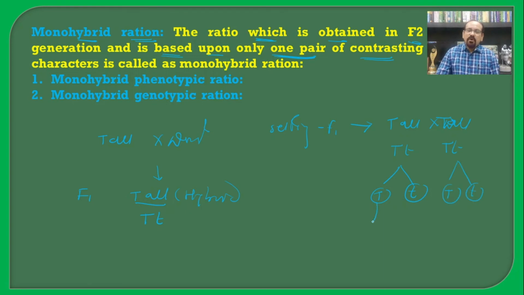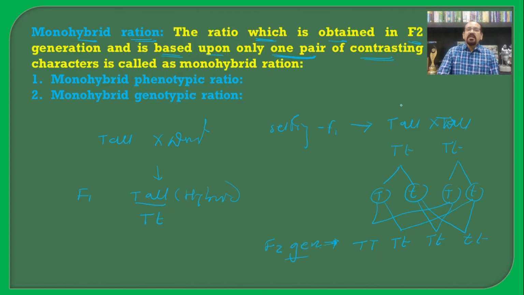So we obtained here the generation in the F2, that is capital T, capital T; capital T small t; capital T small t; and small t small t. This is the generation developing from the F1 selfing, and hence it is known as the F2 generation.